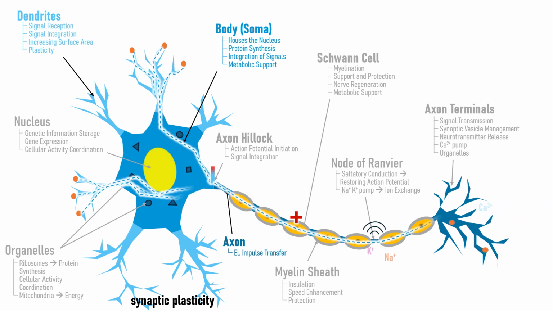Yes, not just the soma, but the axon terminal also contains several organelles, such as mitochondria, needed to provide the energy required for various processes, including the active transport of ions and the synthesis of neurotransmitters. Endoplasmic reticulum, involved in calcium storage and release, as well as the synthesis of proteins and lipids. And synaptic vesicles, which store neurotransmitters. So, we've explored the structure and function of neurons, focusing on key components such as the soma, dendrites, and axon. Each part plays a vital role in the complex process of neuronal communication.